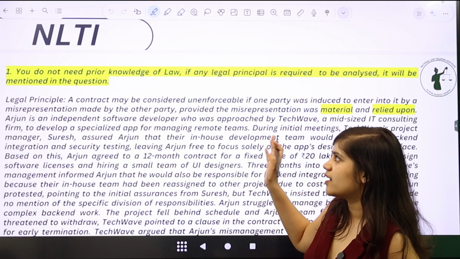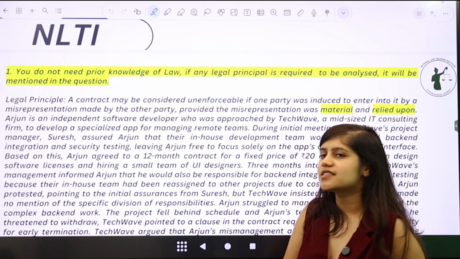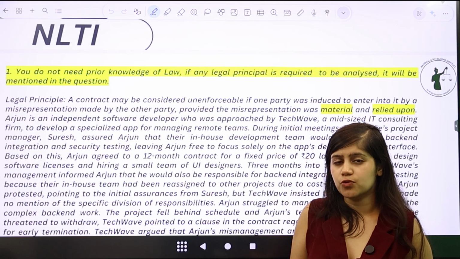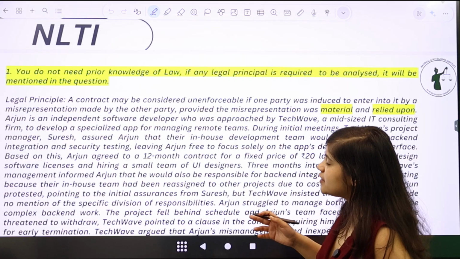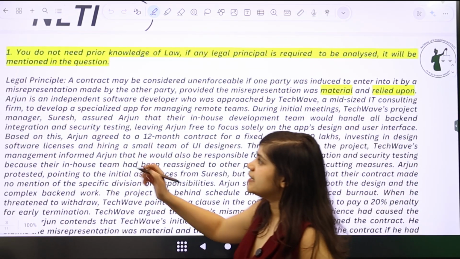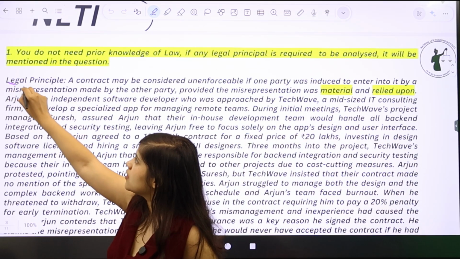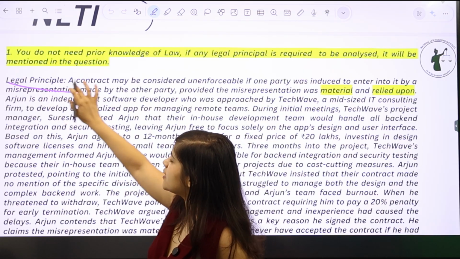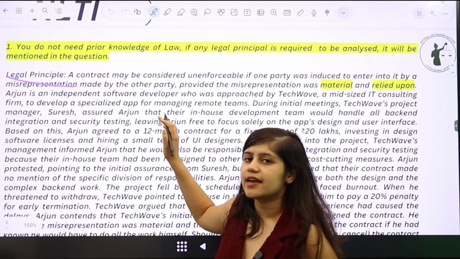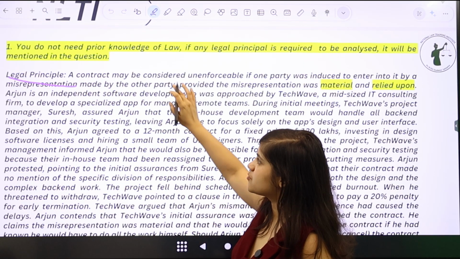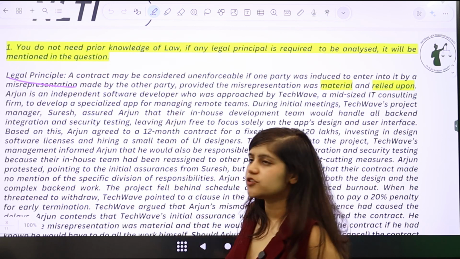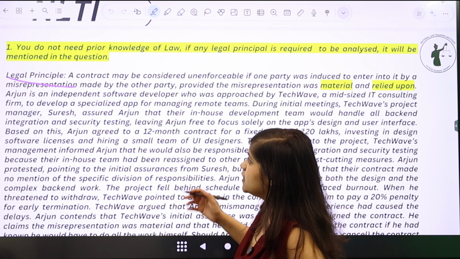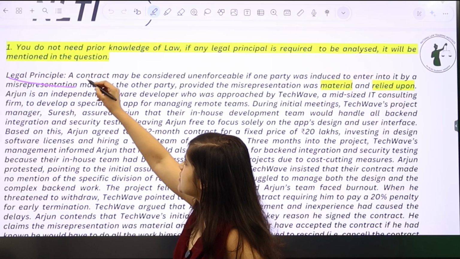This has been clarified by NLS faculty in a lot of their own videos also: there is no prior knowledge of law required, which means that any analysis you do does not require legal training of any sort. Legal principles may be mentioned, but they will be mentioned in the question itself, and you have to analyze them just based on what is written in the question.